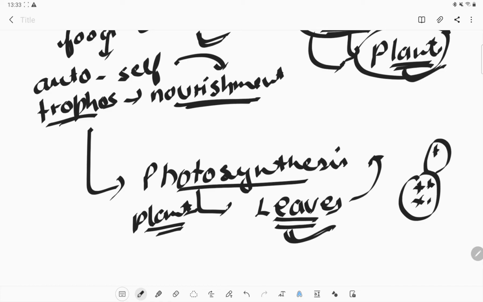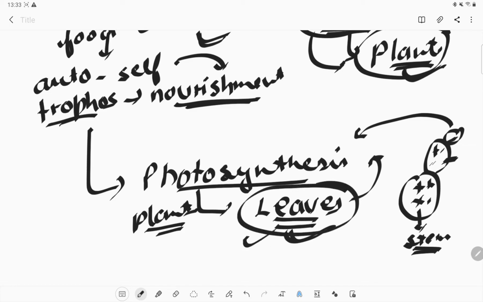In cactus plants, the leaves are modified into thorns and spines, so they cannot perform photosynthesis, but the stem of the cactus plant can perform this function. So in the cactus plant there is an exception. The leaves are not the main part where photosynthesis takes place; here the stem is the part where photosynthesis takes place.